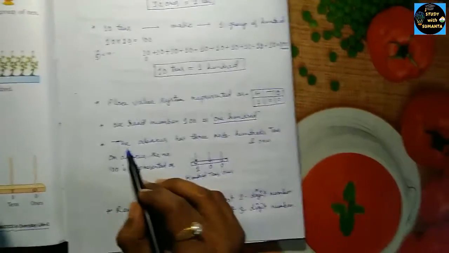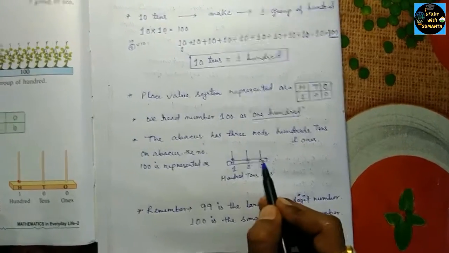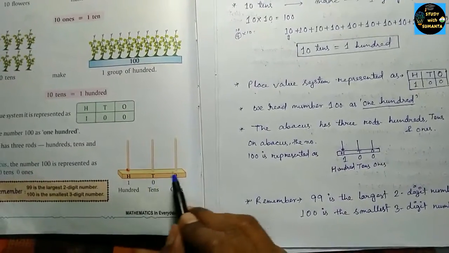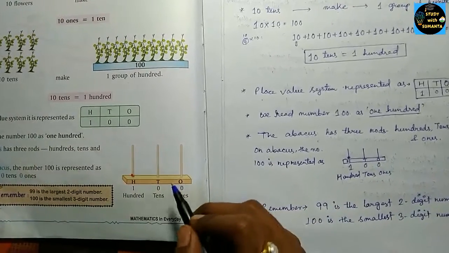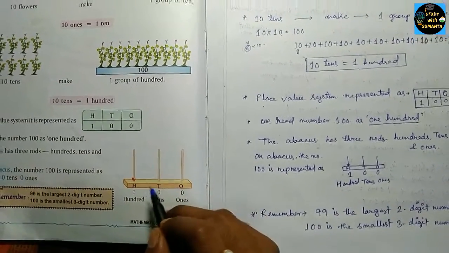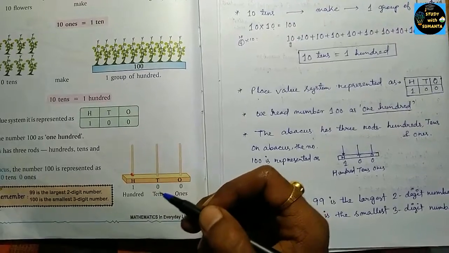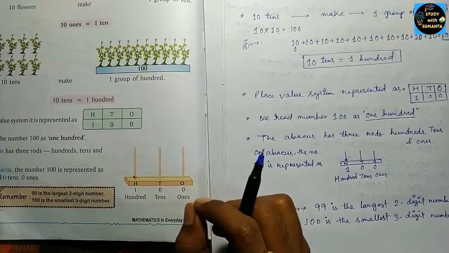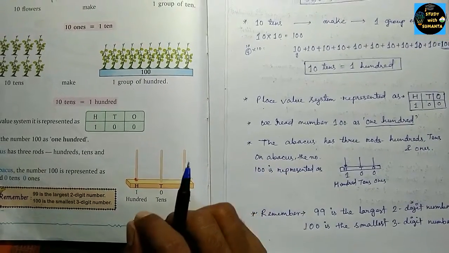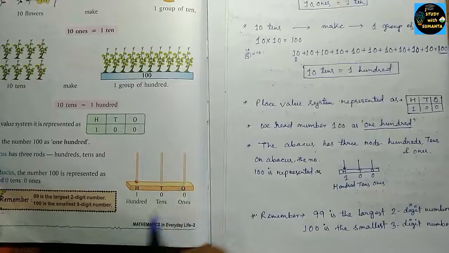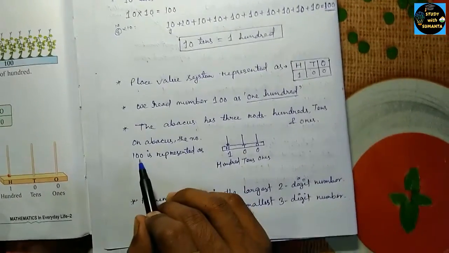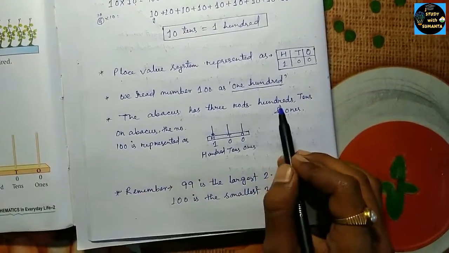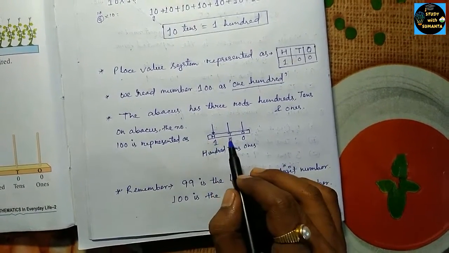You can see this figure, this is called the abacus. The abacus has 3 rods. This is a structure containing 3 rods, and we have to add these circles on the rods. It is for representation purposes only, to understand how we put the number in different places according to their value, or place value. So the abacus has 3 rods: the 100s, the 10s and the 1s.